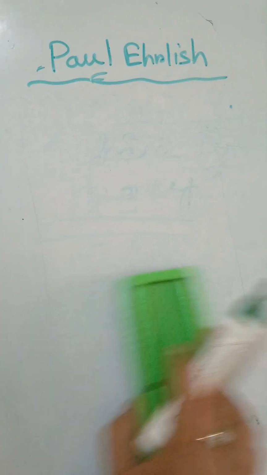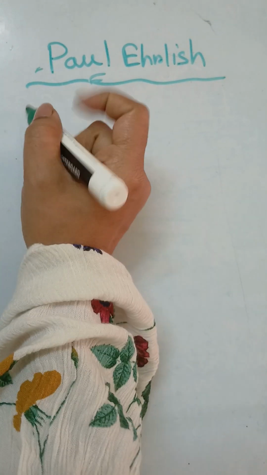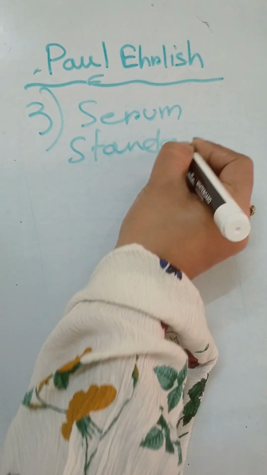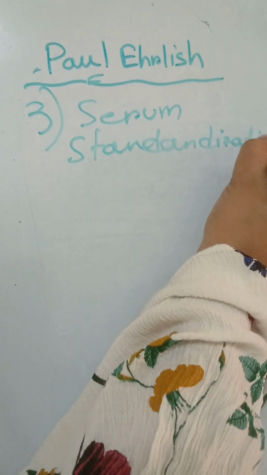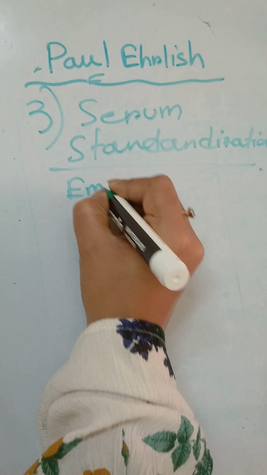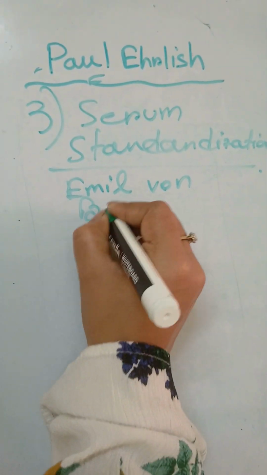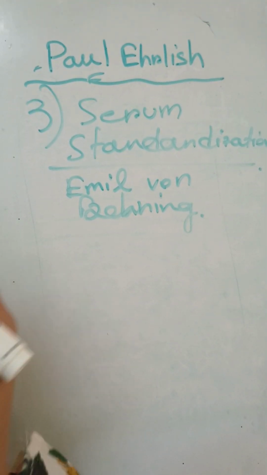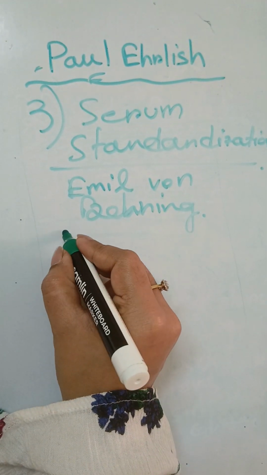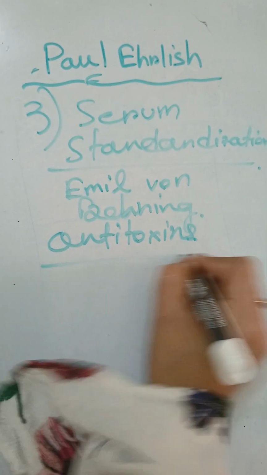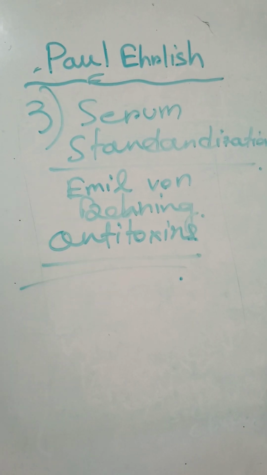Now the third invention of Paul Ehrlich is serum standardization. Serum standardization is very simple. He worked in collaboration with Emil von Behring, another eminent scientist. He actually produced and standardized antitoxin. Remember that, antitoxin, not antibody. So both of them, in collaboration, produced and standardized antitoxin.